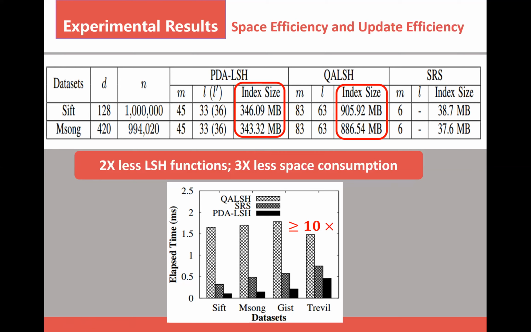There are two reasons. One is that our method uses fewer indexes, as our CDF-based method derives a more accurate number of required LSH functions. Another reason is that the LSM tree is more space efficient than the B tree when handling updates, because it has no splitting and merging operations. For update efficiency, we can see that our method is more than 10 times faster than other methods.